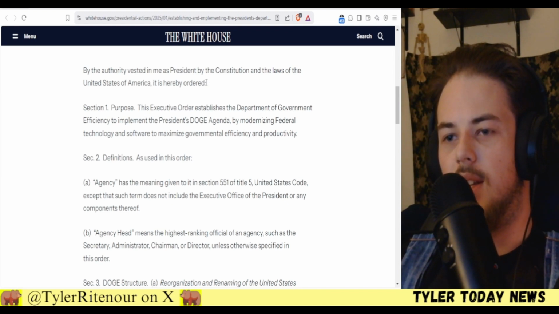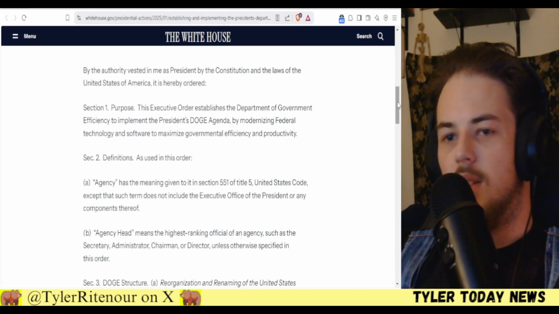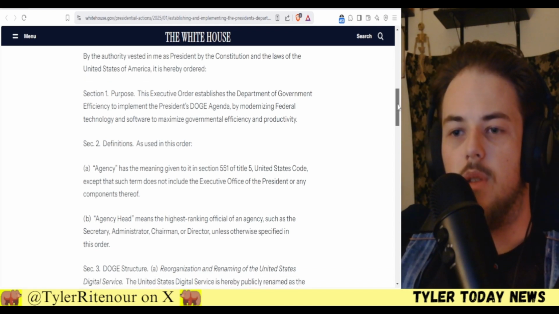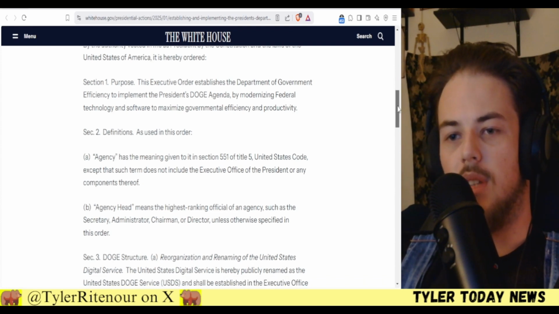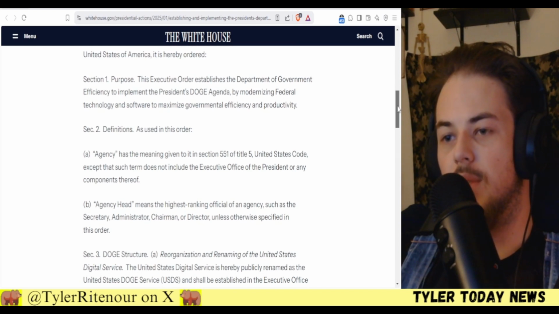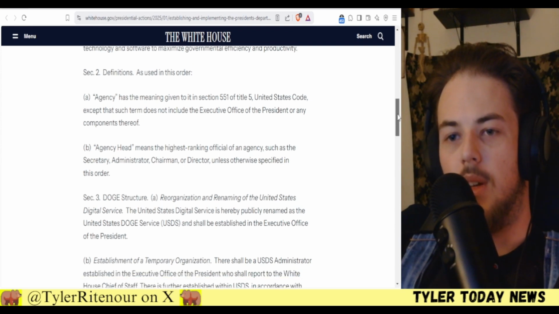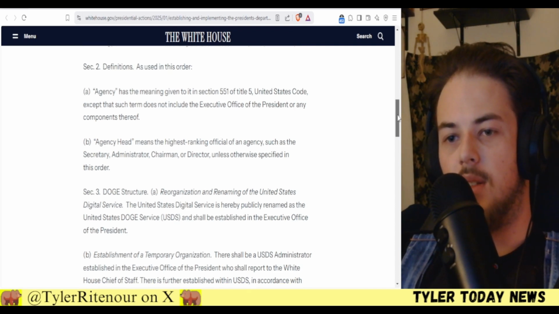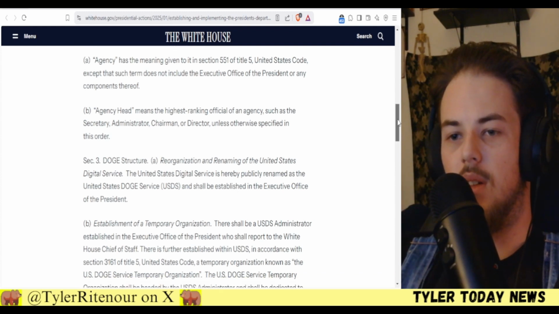So this is said at each executive order, so I'm not going to read that every time. But section 1, purpose. The executive order establishes the Department of Government Efficiency to implement the president's DOGE agenda by modernizing federal technology and software to maximize governmental efficiency and productivity. Definitions as used in this order. Agency has the meaning given to it in section 551 of Title 5, United States Code, except that such term does not include the executive office of the president or any components thereof.